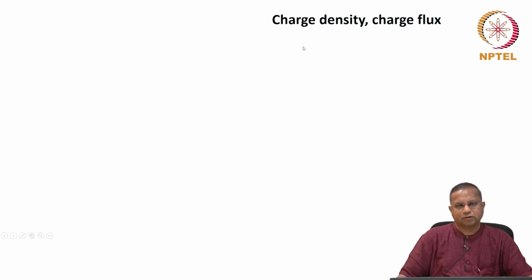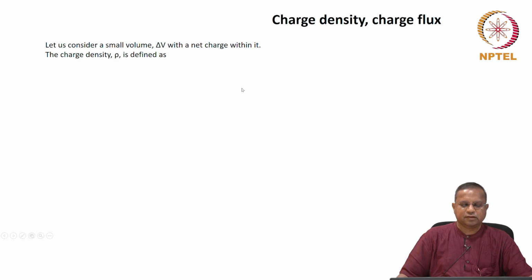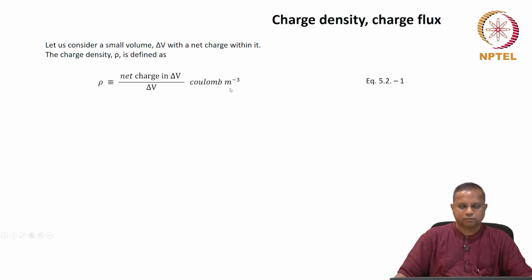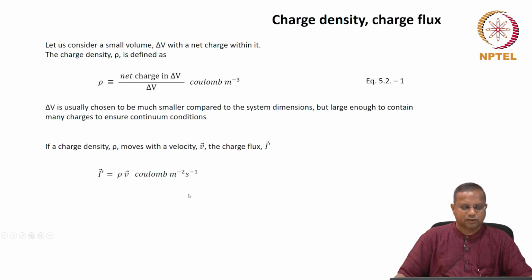So there are some basic quantities we needed to define, on which our whole development is based. Charge density is nothing but the net charge in a certain small volume divided by that volume, Coulomb per meter cubed. And the charge flux is nothing but a charge density that is moving with a velocity v.